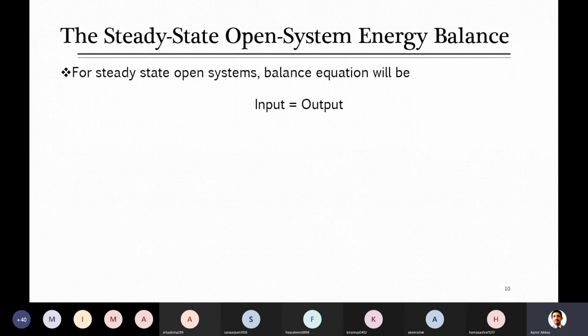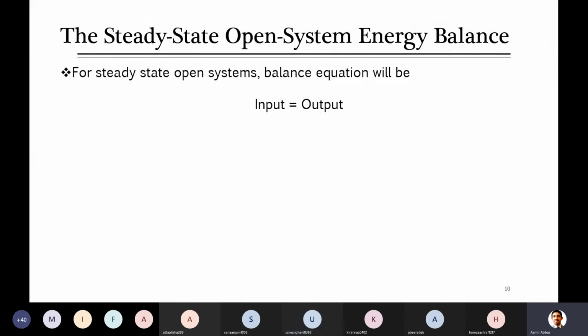Can you tell me in which forms energy can get in or out of the system? Can you name those forms? Work and heat, kinetic energy, other, potential energy. Potential and internal, and internal energy. Yes, good.